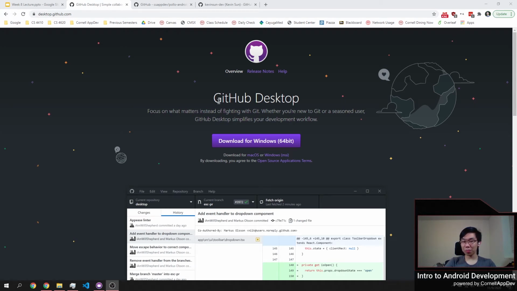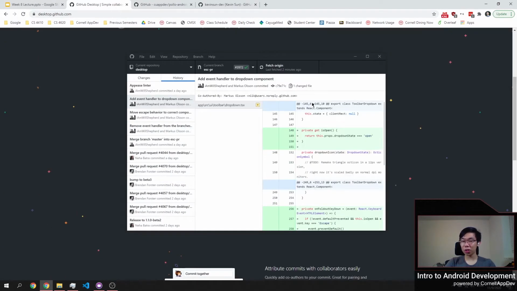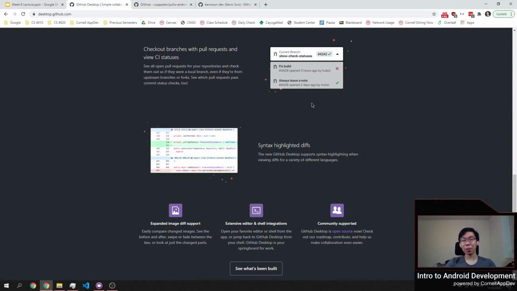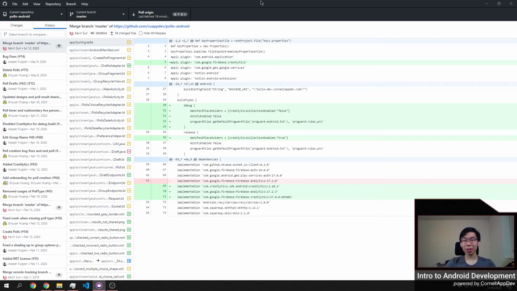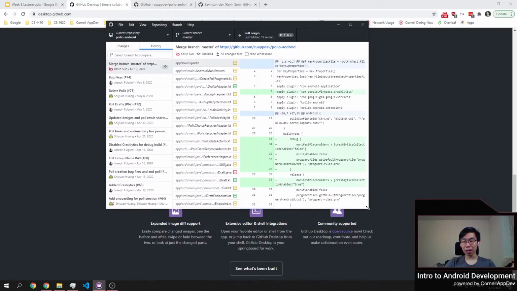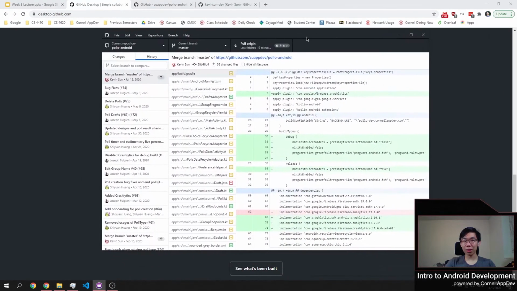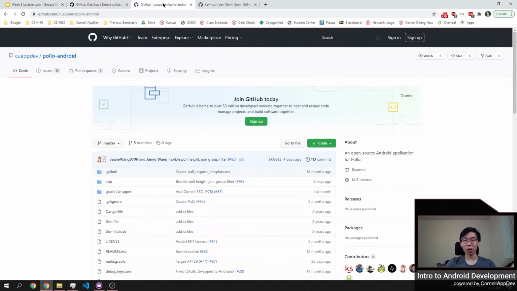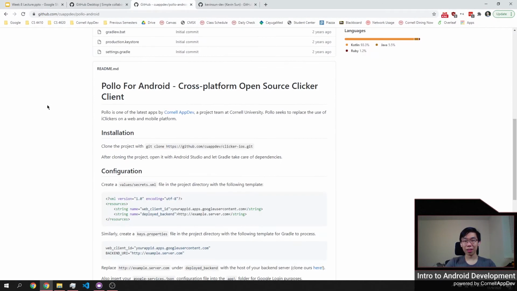So we're here with GitHub Desktop. It's a really simple Git client. It doesn't actually have most of the advanced features that Git provides, but it has enough that it makes it really convenient for people who are just starting to learn. This is on a pretty large repository, Polo for Android by Cornell AppDev. This is our open source iClicker client that we're setting up to replace iClicker.